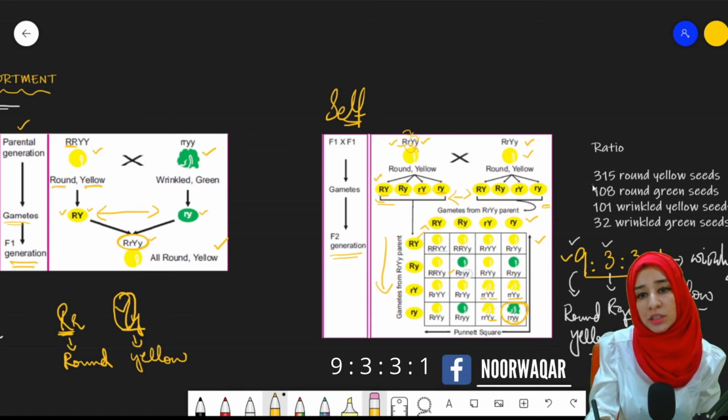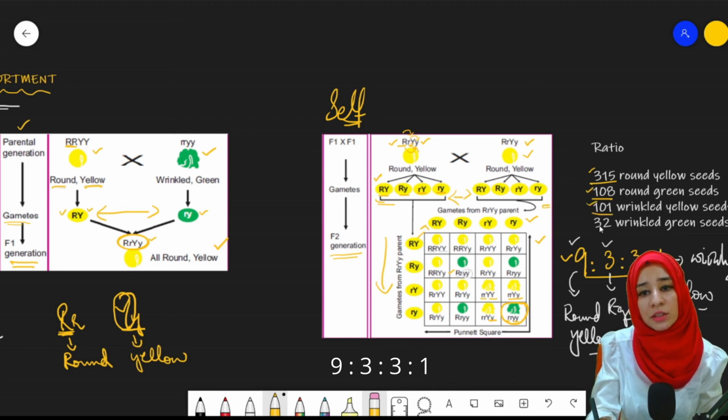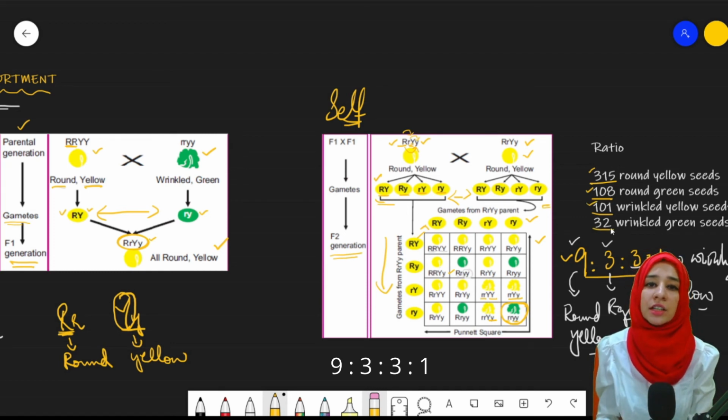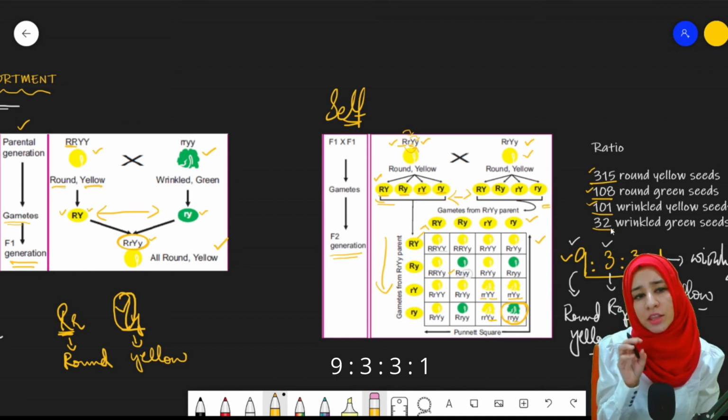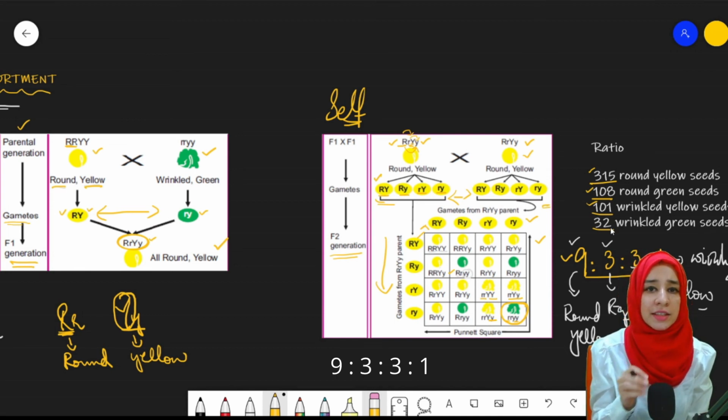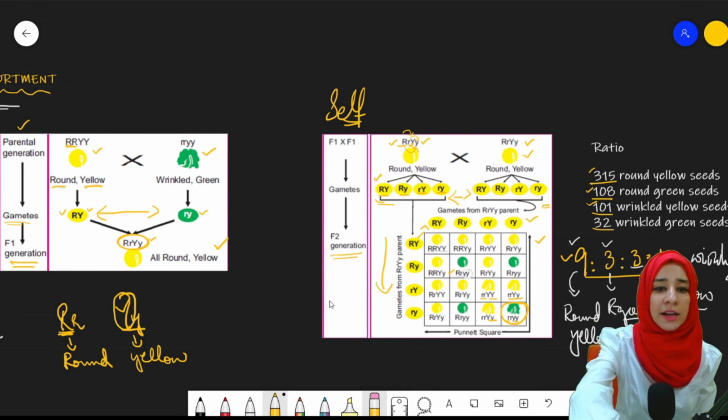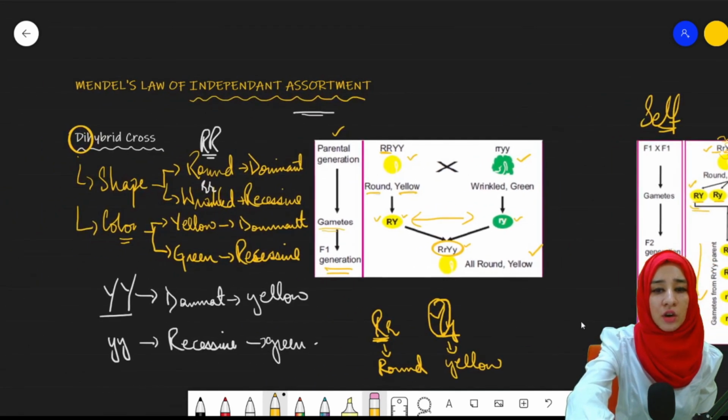And if you want to see it in numbers, a total of 315 round yellow seeds were there, 108 round green seeds were there, 101 wrinkled yellow seeds were there, and 32 wrinkled green seeds were there. This was the total quantity of the seeds that were present there. On the basis of this, he gave us Mendel's law of independent assortment.